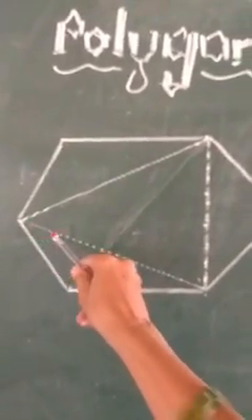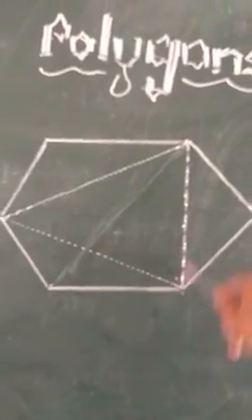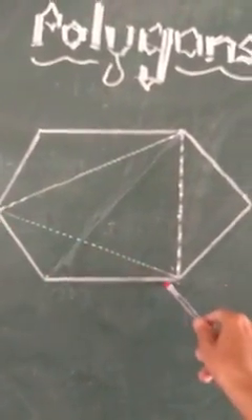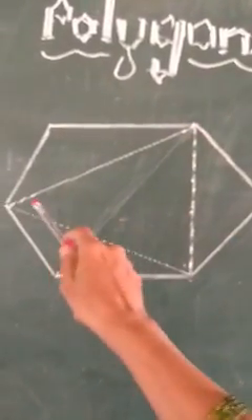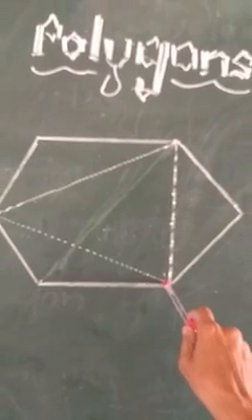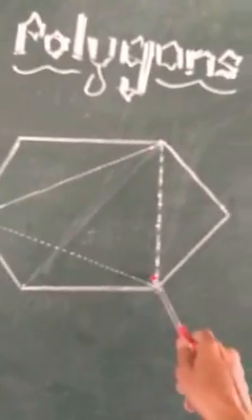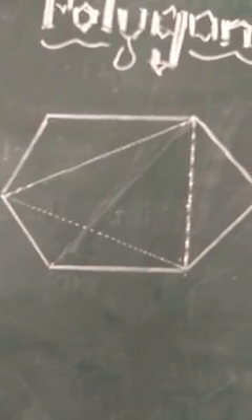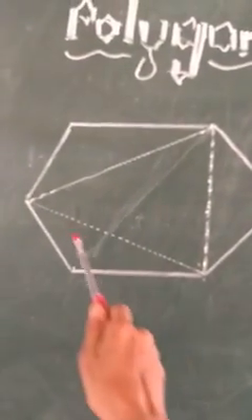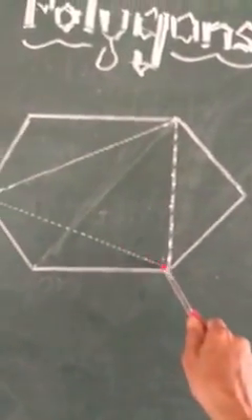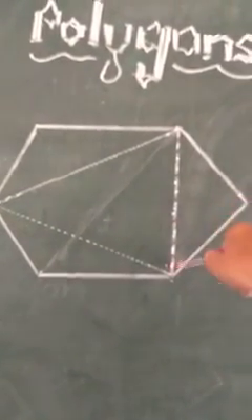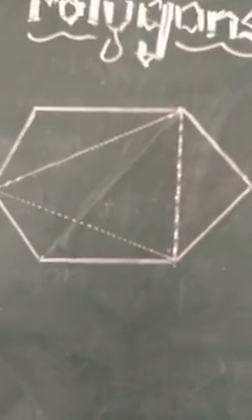So what kind of triangle is formed? Here a triangle is formed when you join 3 vertices of the hexagon. It is an equilateral triangle that is formed. We can observe these 2 sides are equal and this is not equal to these 2 sides. This is of different length. It is an equilateral triangle.